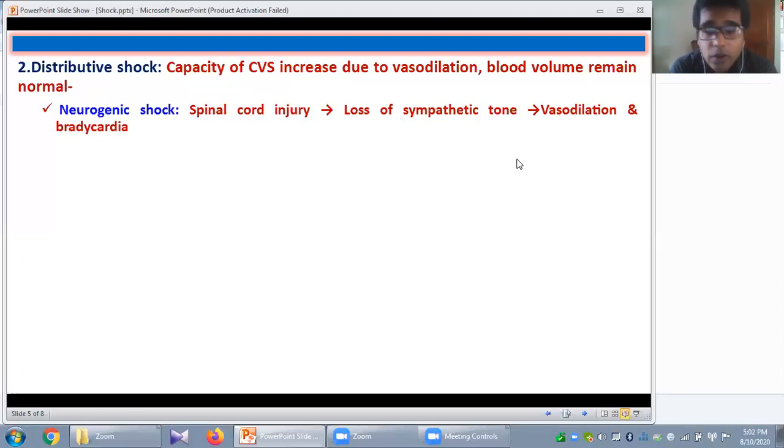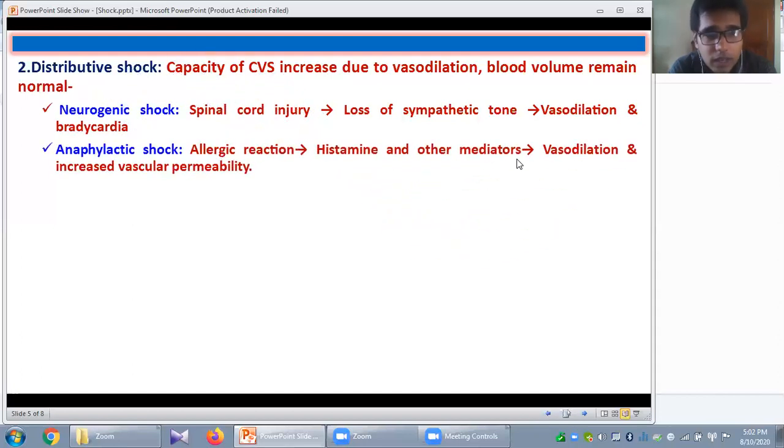Okay. So what will happen? The ultimate result is due to bradycardia, cardiac output will be reduced, and due to this widespread vasodilatation, due to peripheral pooling of the blood, the effective circulating blood volume will be decreased. So perfusion pressure or mean arterial pressure will be decreased. So there will be widespread hypoperfusion and it will lead to shock. Okay, so neurogenic shock is one type of distributive shock.